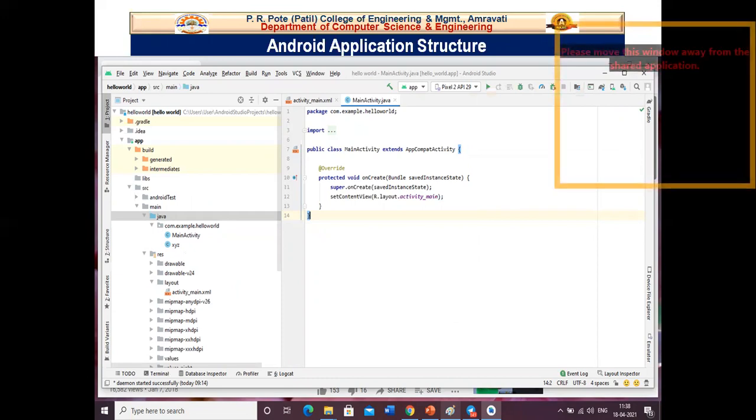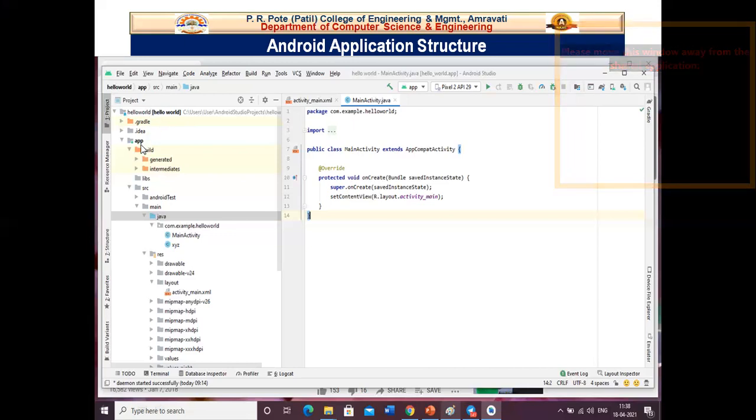You could be seeing a similar type of structure. So just navigate yourself to the project from this drop down menu. On going to project, you will find such a structure where you will have a folder named application.